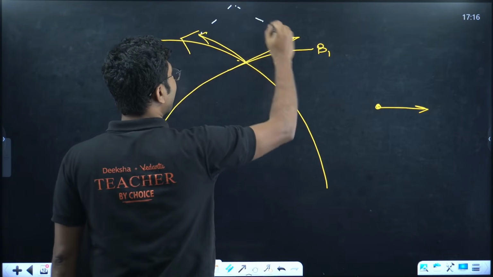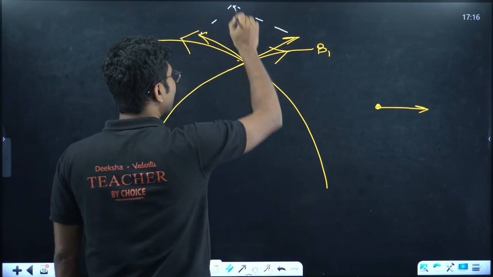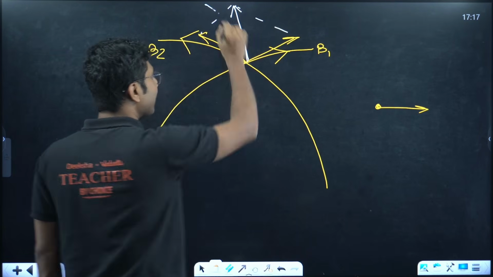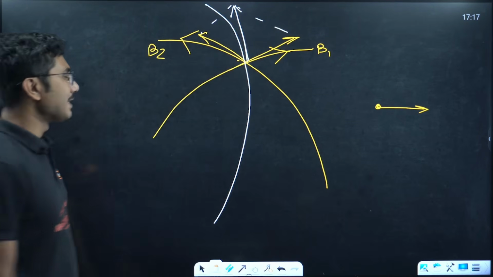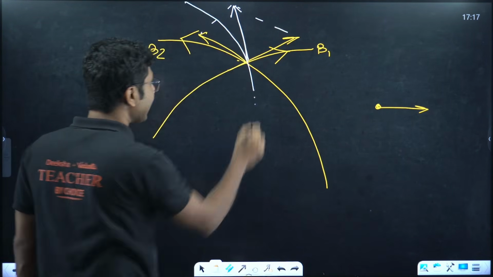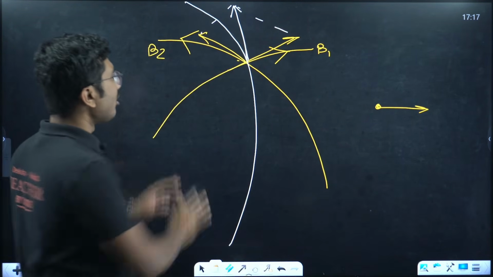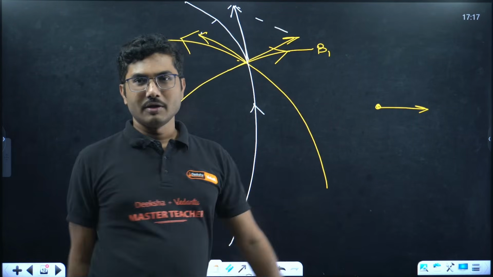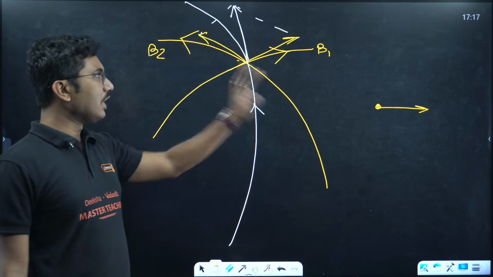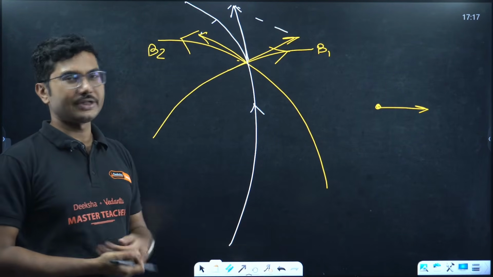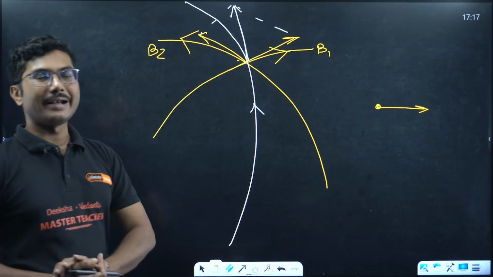So basically what happens, they get added vectorially and you get a resultant magnetic field. You get a resultant magnetic field line as well. So you will not see these individual lines, you will only see this line. Okay, so that means when two field lines are supposed to cross each other, you will not see their crossing, you will see the resultant magnetic field line.